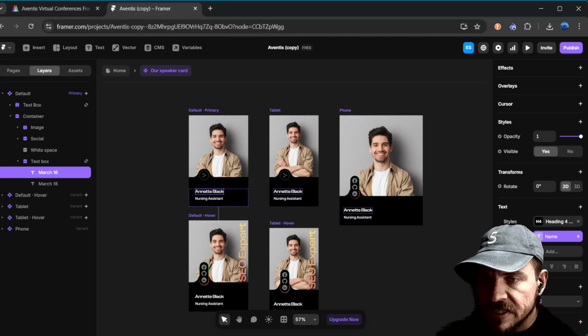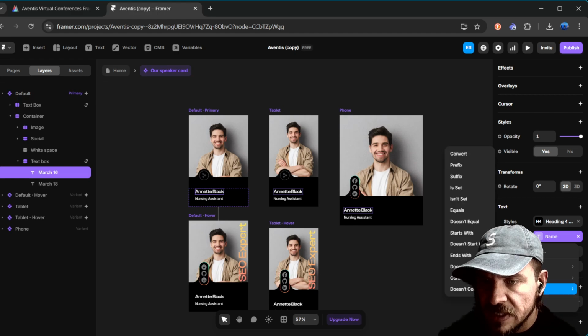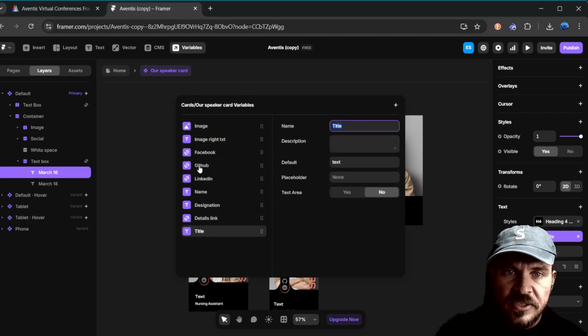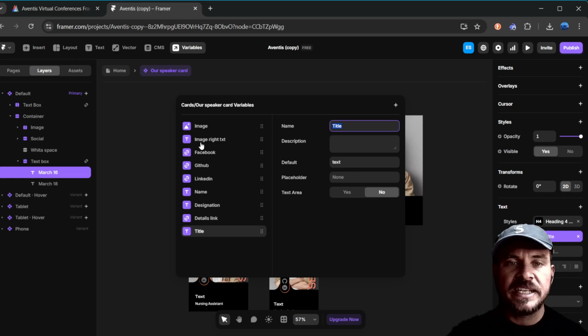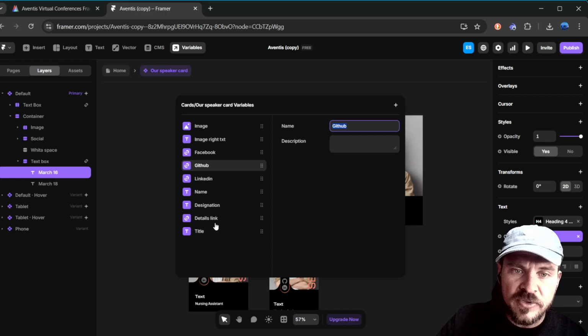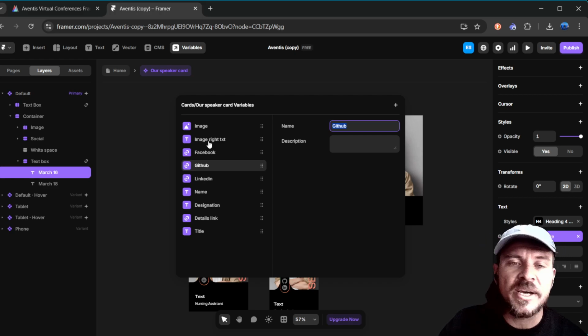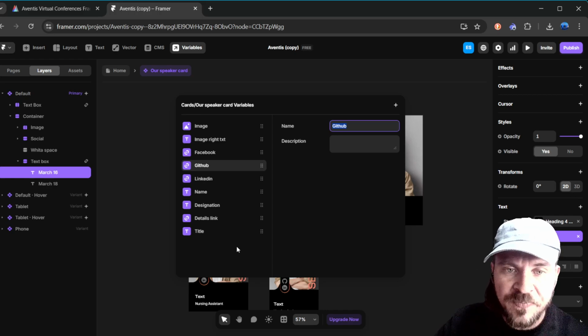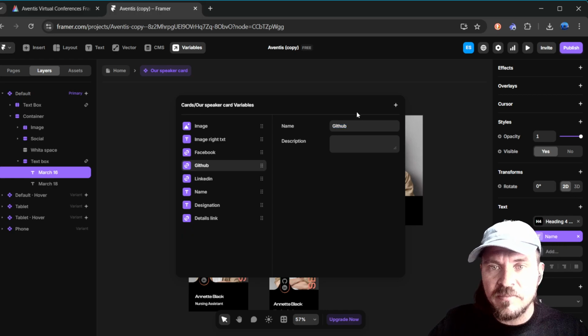So in this text section, you see if I go here, it says create variable. This is a very important thing because, let's put it here. You see, here are all the things we talked about before, right? So the image for his face and the text and the Facebook, these are all the variables. And so this is what you're going to see on the main page. This part's really important because if you want to have a link inside of your button, you need to add it as a variable so that every button, I can then set that to a specific page or something like that. So again, I'm just going to undo this so I don't break anything.